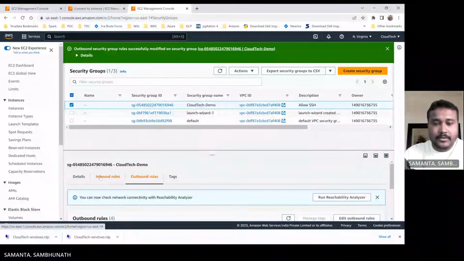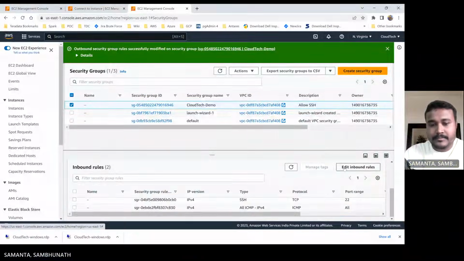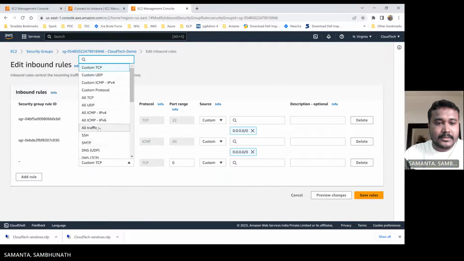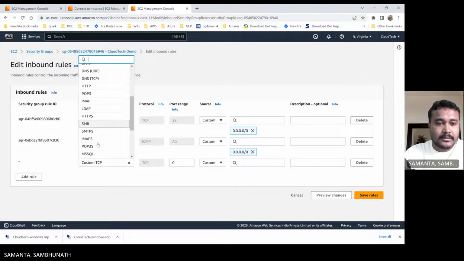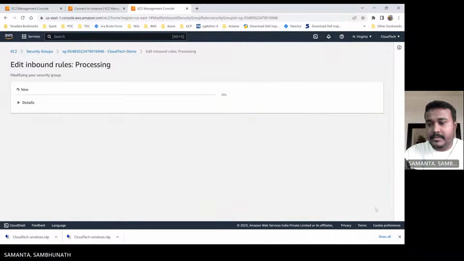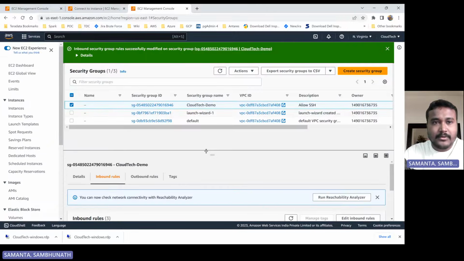We have it as well, that RDP port, right? Let me allow it. Okay. Now try to connect.